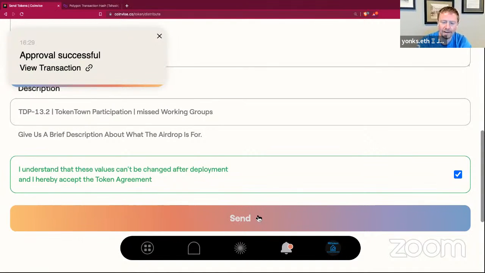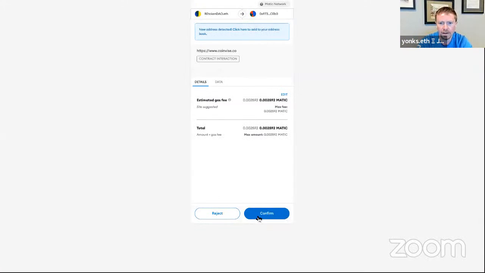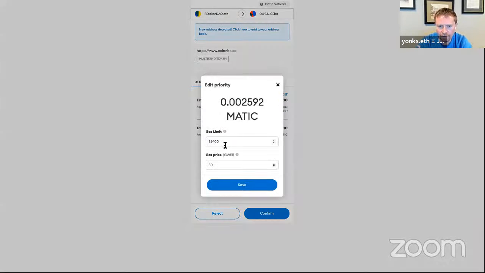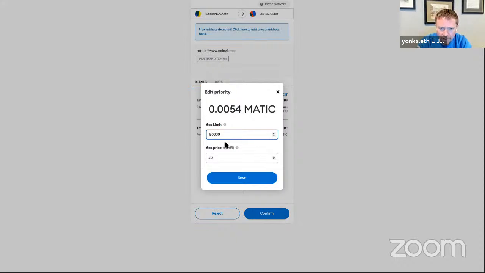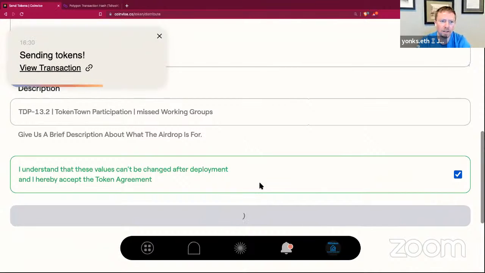Now we click on send, the second step of that to actually send this. And this is where I'm going to edit the transaction fees, and I'm going to make it 180, 50. I remember that was really fast as far as getting the transactions approved, or getting that process through.